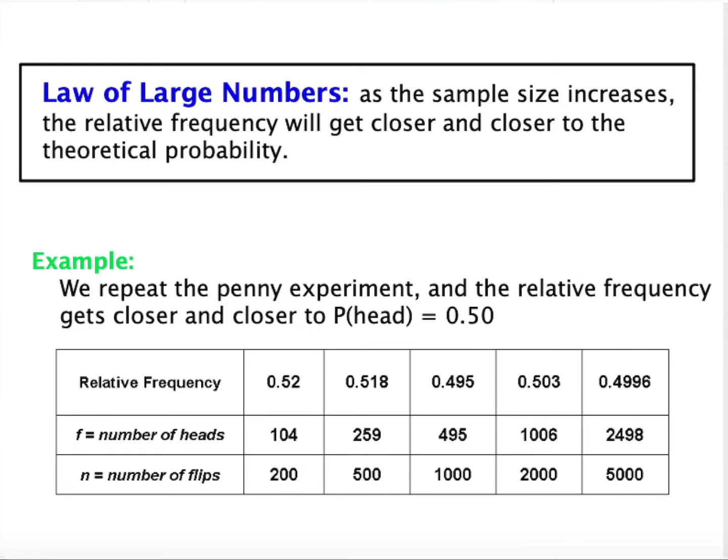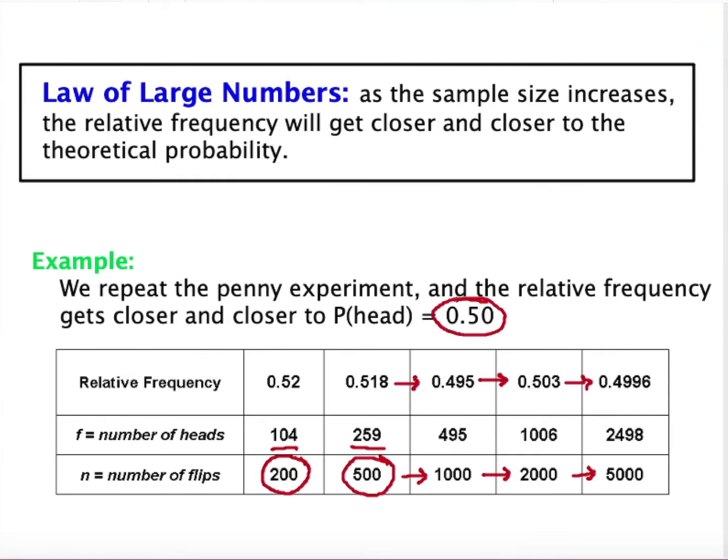The law of large numbers is related to that. As the sample size increases, the relative frequency gets closer and closer to theoretical probability. So a good thing to look at is the coin toss. If you flip a coin 200 times, you might get 104 heads. But if you flip it 500 times, you might get 259. The moral of the story is that the more times you flip the coin, the closer your experimental probability should get to that perfect 50-50 that we know a coin has.